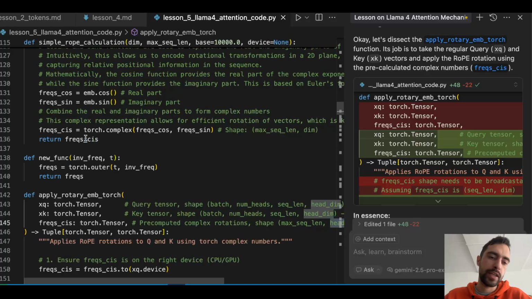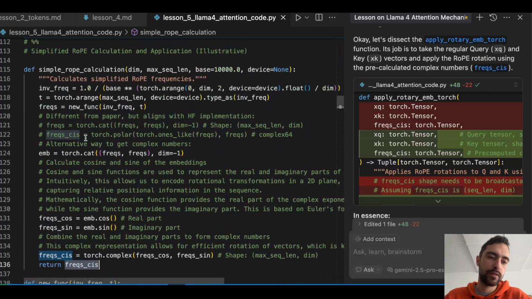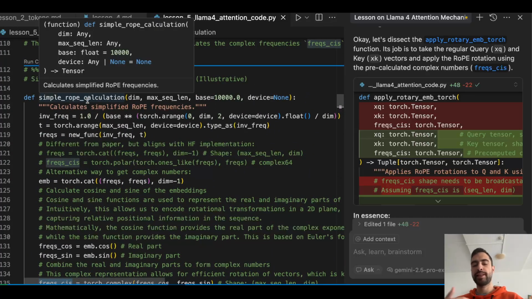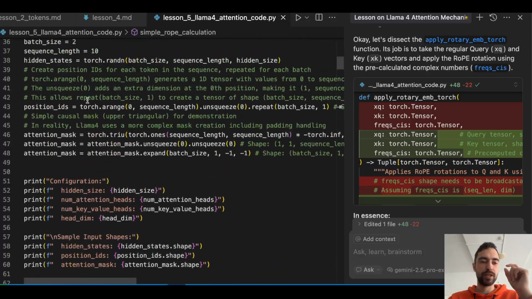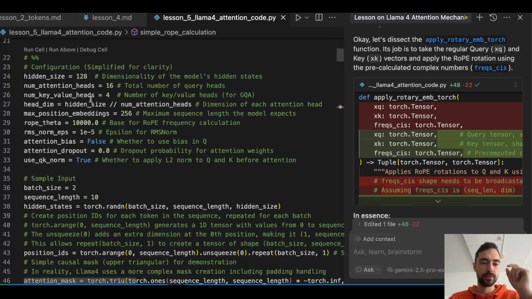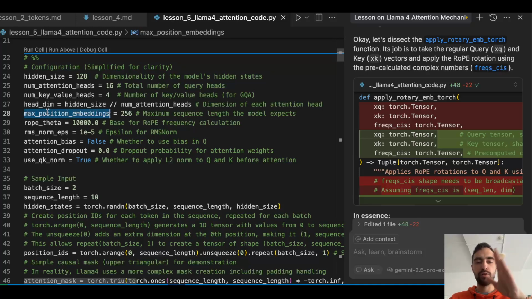And you see here, we pre-computed them here. They are pre-computed, they don't depend on the batch or anything. They just depend on the number of tokens. That is, we can just take the maximum sequence length that we have here somewhere and pre-compute for all of them.